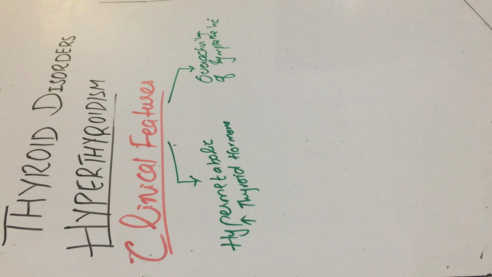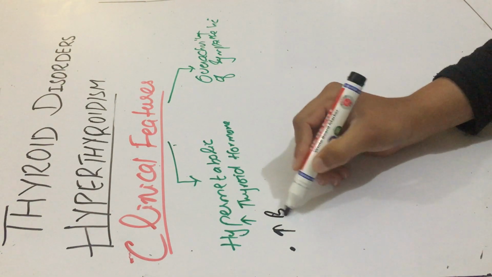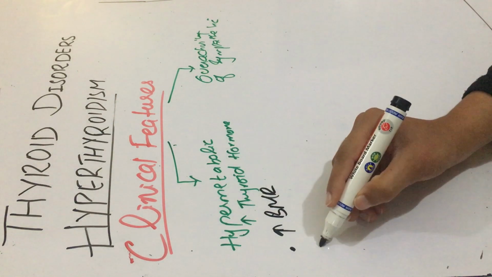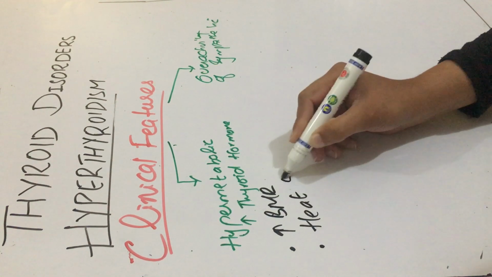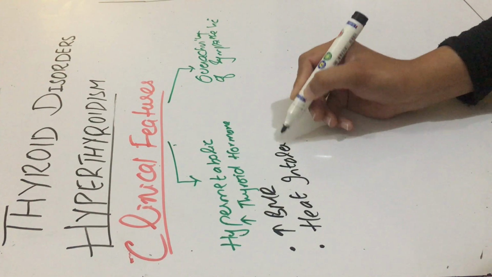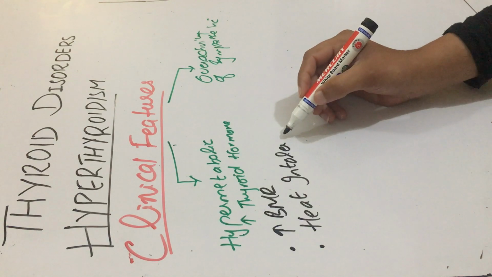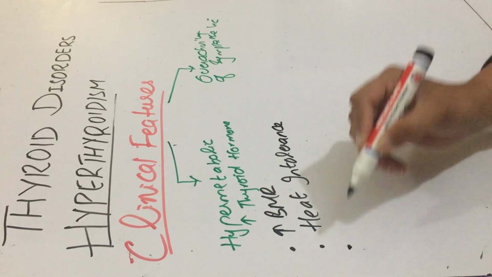Due to the hypermetabolic state, there would be an increased basal metabolic rate, increased metabolism, increased catabolism, increased anabolism. So due to the increased metabolic rate, the patient would suffer from heat intolerance. He cannot tolerate the heat. Even in the winters, he would be unable to tolerate a slight rise in temperature. You will see that in winters, these patients would not be wearing sweaters or taking any shawls. This is called heat intolerance.